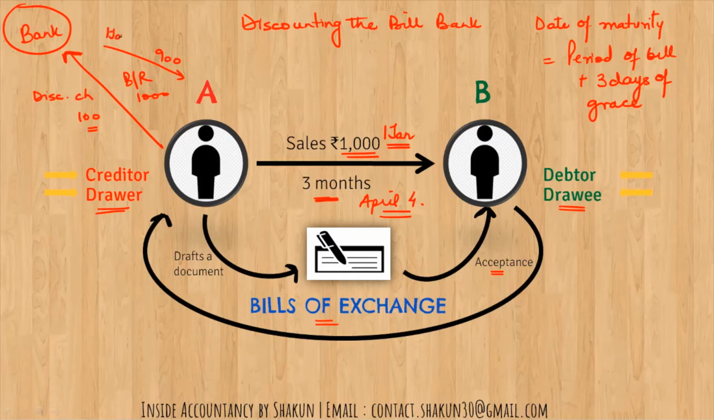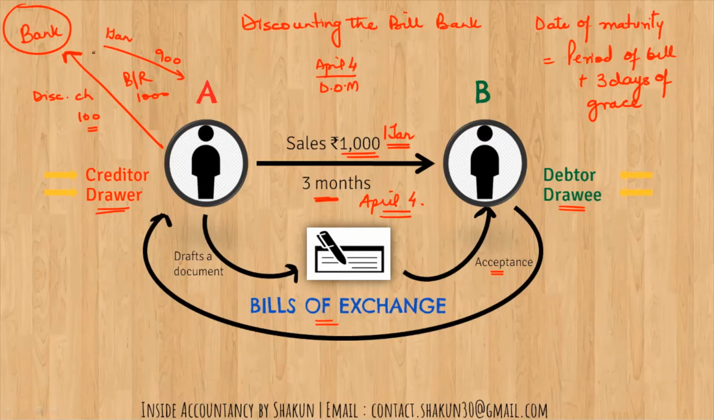It is given, if let us assume that he discounts it on 1st of Jan, then on 1st Jan only 900 is given back to A. Now what happens on the date of maturity on April 4? What happens on April 4? That is the date of maturity, the due date.